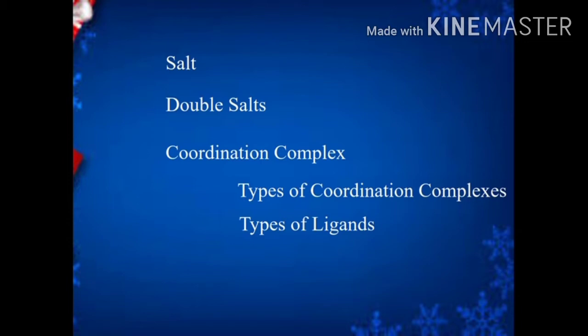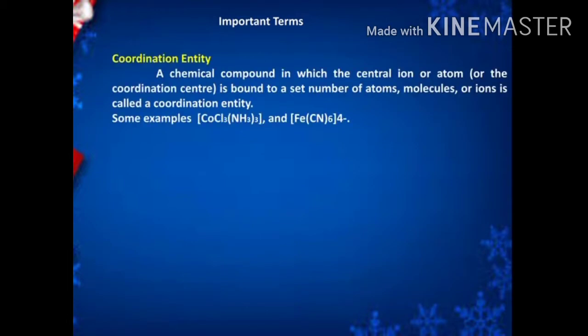Now we are going to study some important terms used in coordination chemistry. First one is coordination entity. A chemical compound in which the central atom or ion is bound to a set number of atoms, molecules or ions, which are called ligands. Combined together, that is called a coordination entity.